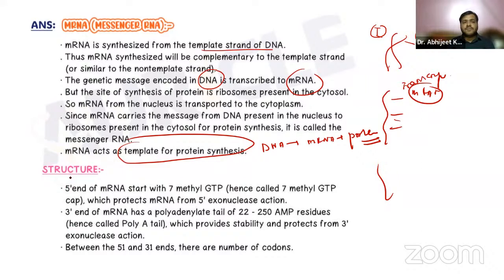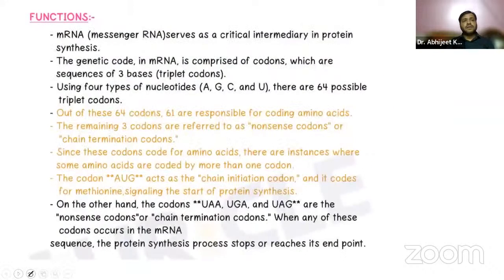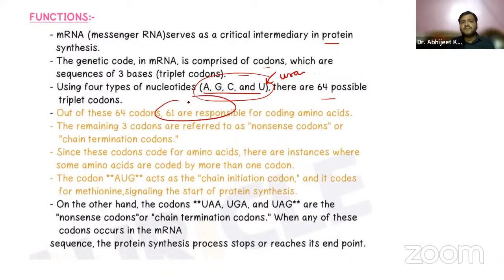You already know we have the 5' end and the 3' end, right? The 5' end starts with 7-methyl GTP, and the 3' end has a polyadenylate tail of 200 to 250 AMP residues, right? What is the function? It helps in protein synthesis. It comprises codons, the three-base triplets of A, G, C, and U, because it is RNA, so uracil will be there. There are 64 possible codons. 61 are for coding amino acids. 3 codons are referred to as nonsense codons, so that is something you have to remember. The nonsense codons are UAA, UGA, and UAG.